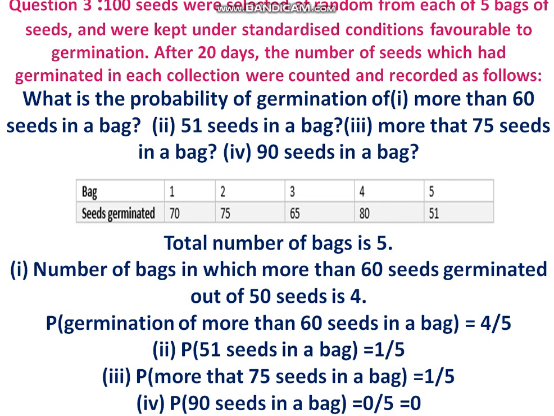Therefore, total number of bags is 5. Number of bags in which more than 60 seeds germinated is equal to 4. Therefore, probability of germination of more than 60 seeds is 4 by 5. Next, 51 seeds in a bag means 1 by 5, as the fifth bag has 51 seeds. Therefore, probability is 1 by 5. More than 75, 1 by 5. More than 90, it is an impossible event.